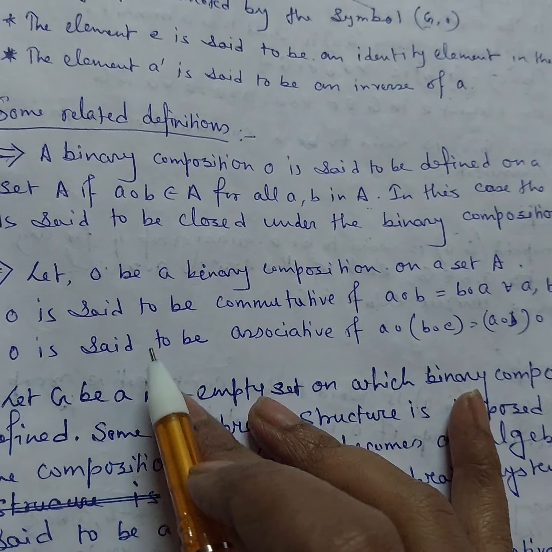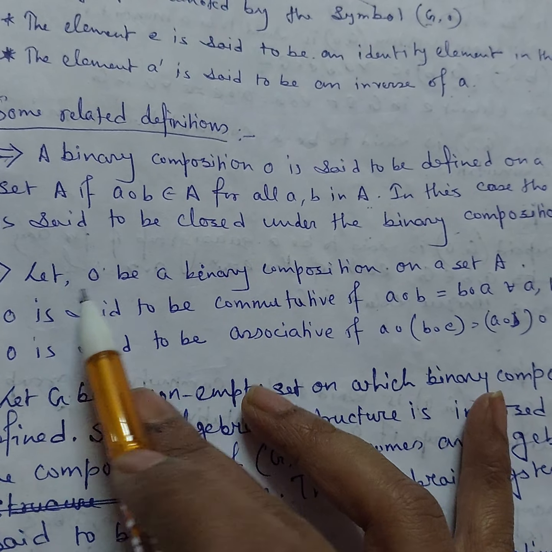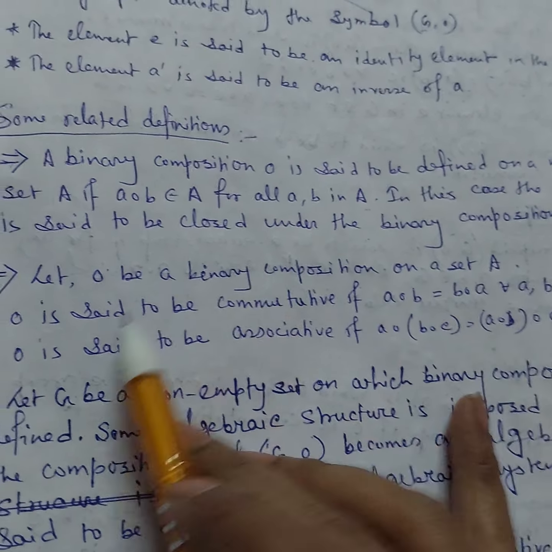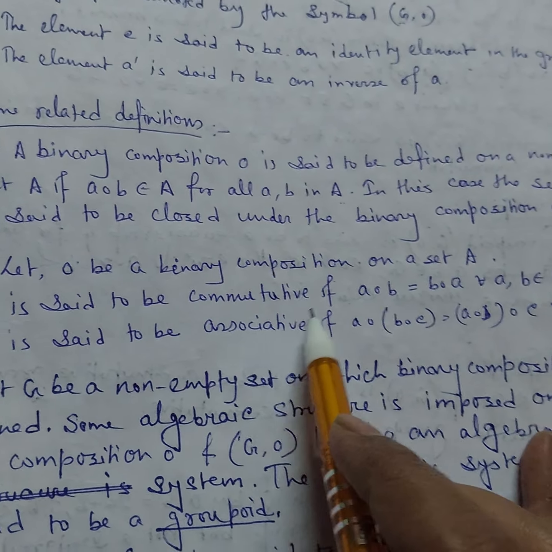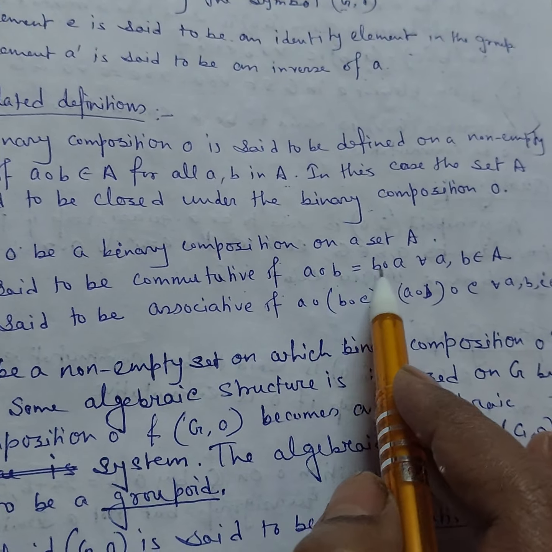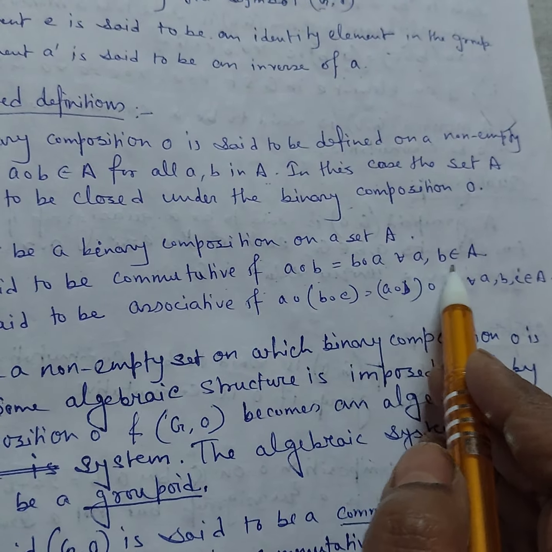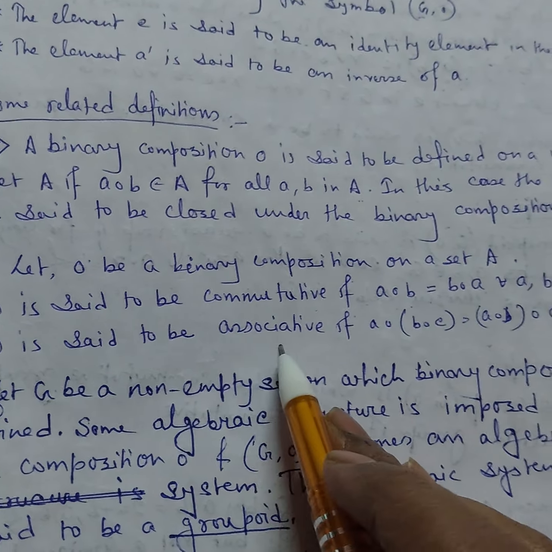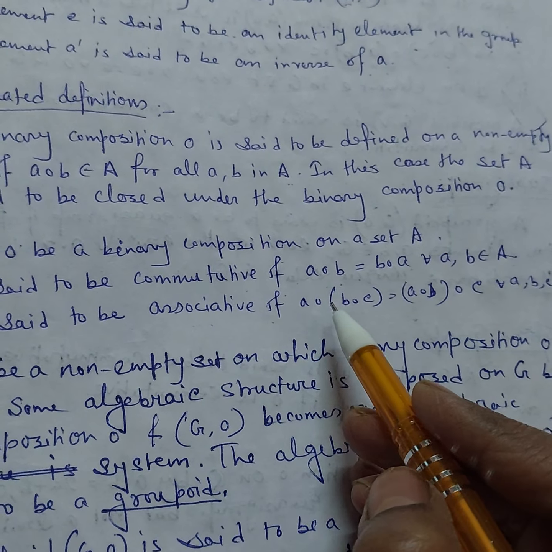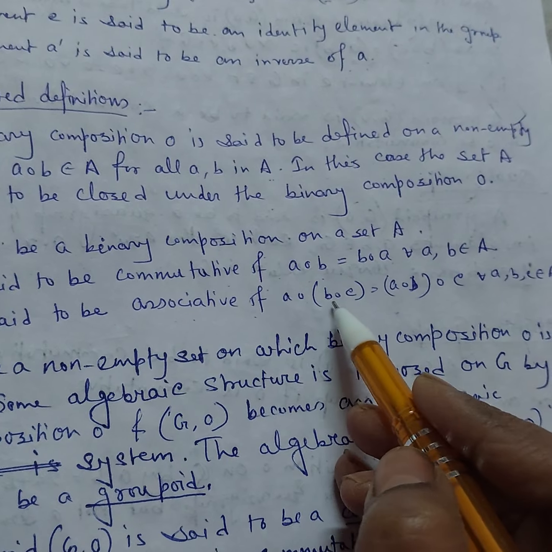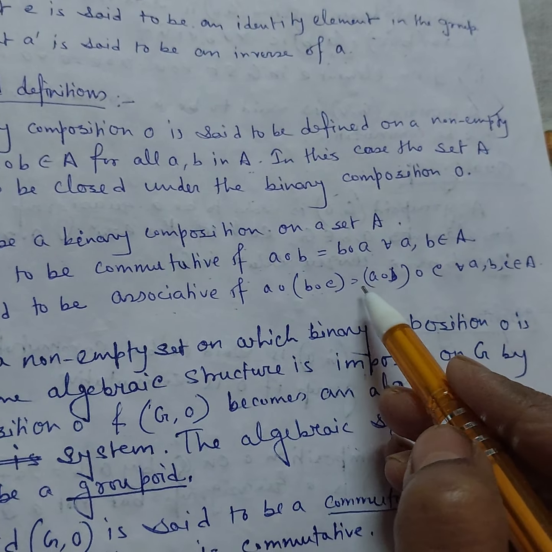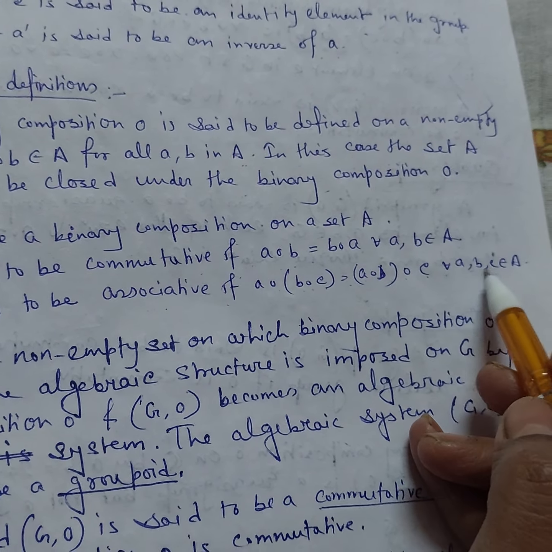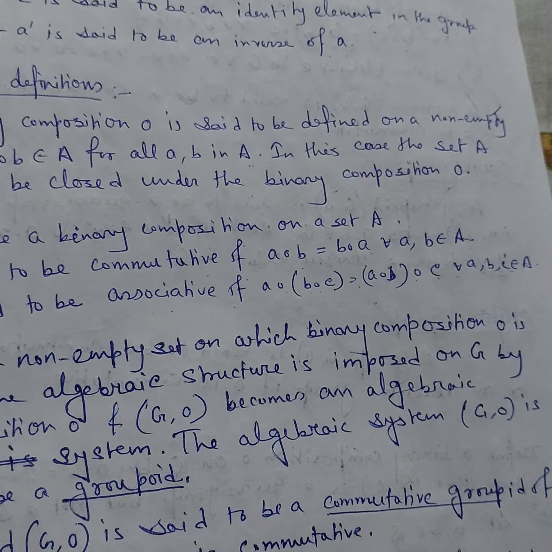For the next definition: let ∘ be a binary composition on a set A. ∘ is said to be commutative if a∘b is equal to b∘a for all a, b belongs to A. And ∘ is said to be associative if a∘(b∘c) is equal to (a∘b)∘c for all a, b, c belongs to A.